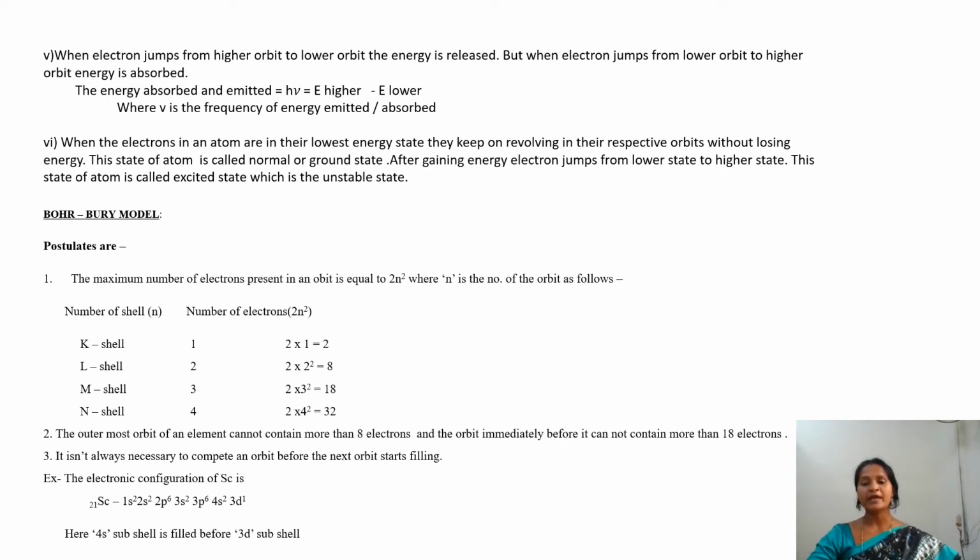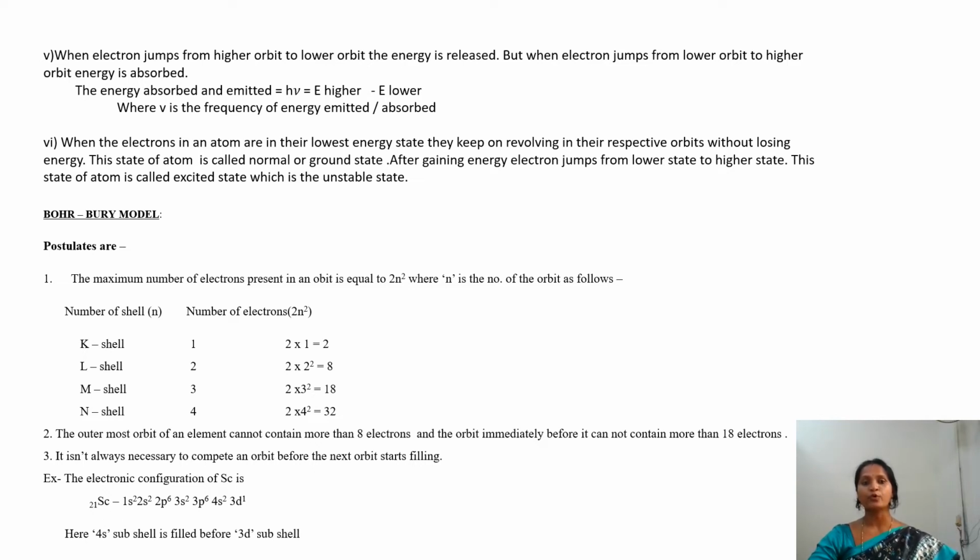And whenever an electron revolves in its definite path or orbit, it can't emit or absorb energy. This state of the electron is known as the ground state or stable state. Whenever an electron jumps to a higher energetic state, it is known as the excited state or unstable state.